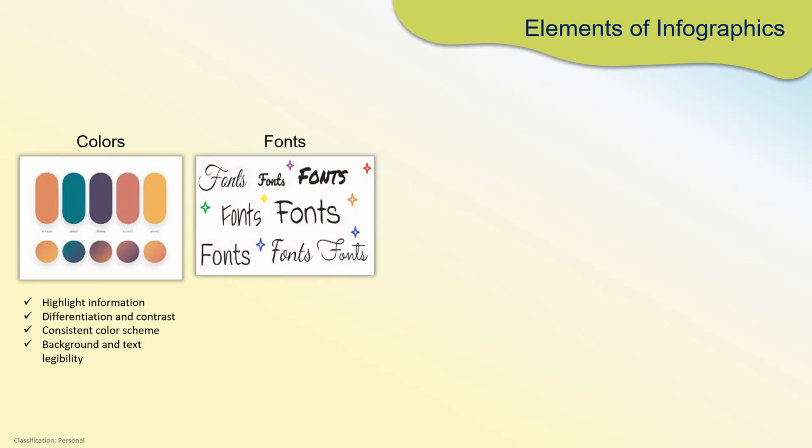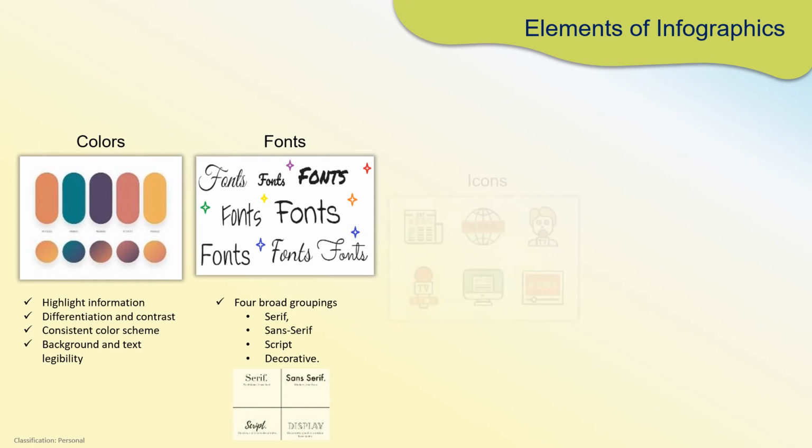Next is the font. Fonts should also be used very carefully in the context of the usage of infographic. If you're using an infographic which is very official related to a given brand, then stick to the brand guidelines for the fonts given. If it is a very funky, very playful kind of infographic that you would like to create and the motive is the same, use certain decorative or script kind of fonts. Usually there are four types of fonts: serif, sans serif, script and decorative, and you can choose and use the font according to your goal.